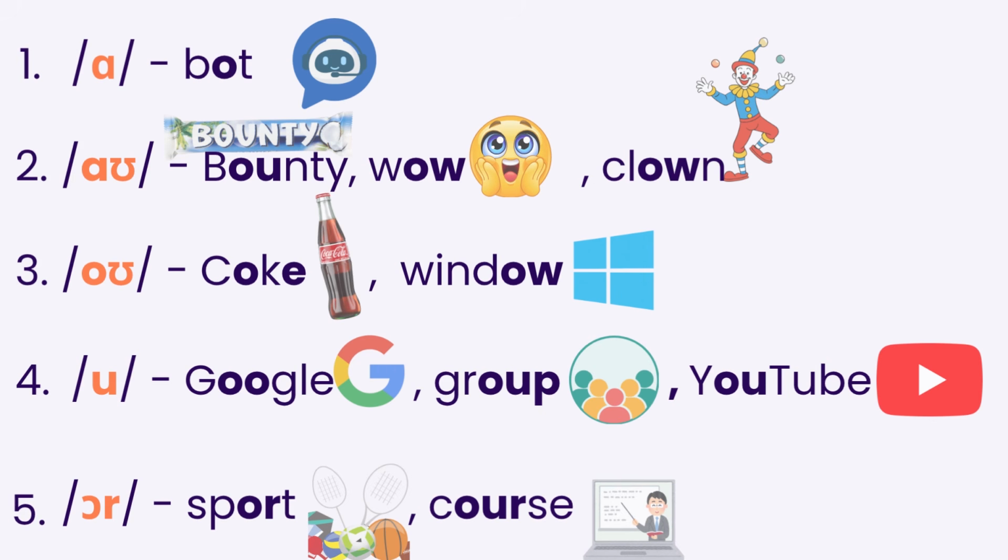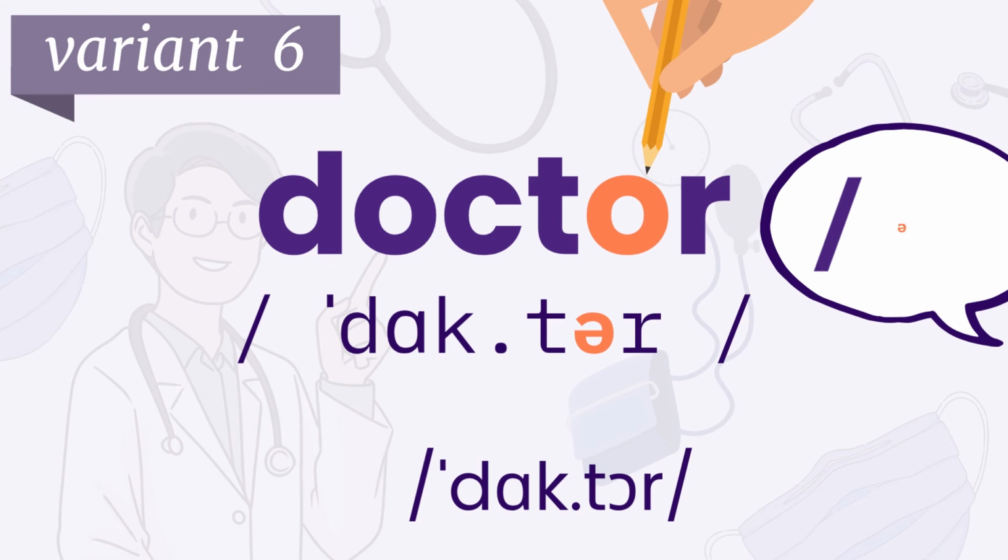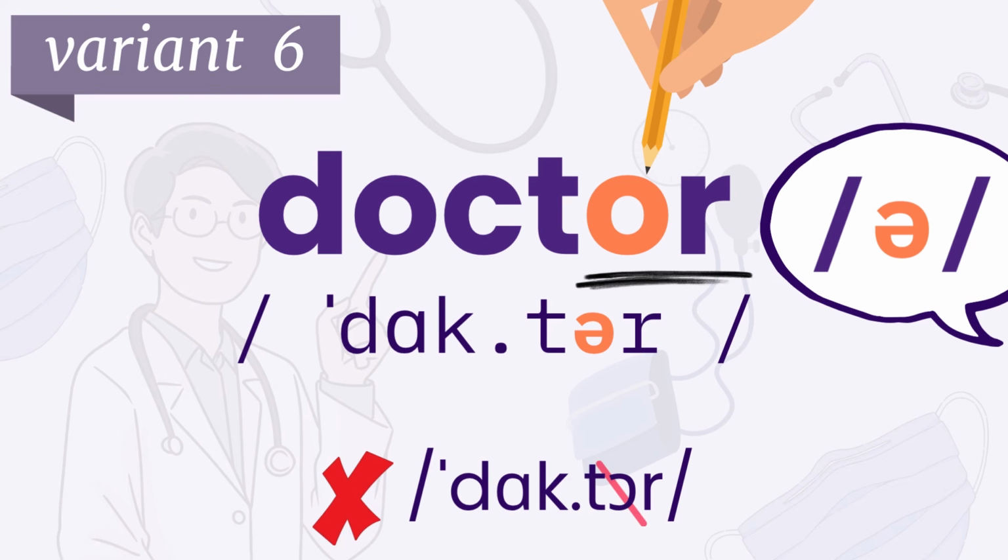But the lesson is called 6 sounds of O. So, where is the 6th? Oh, here it is. Variant 6 is special. Sometimes the letter O becomes a quiet, unclear sound. This happens in many longer words, especially at the end. For example, doctor. Listen. Doctor, not doctor. The last O is very soft.